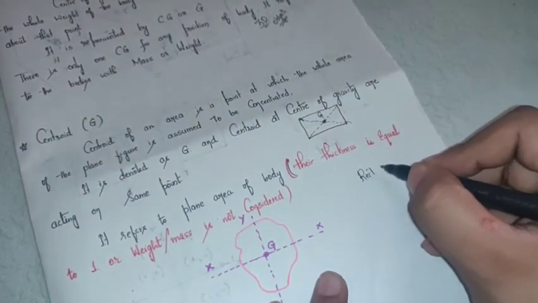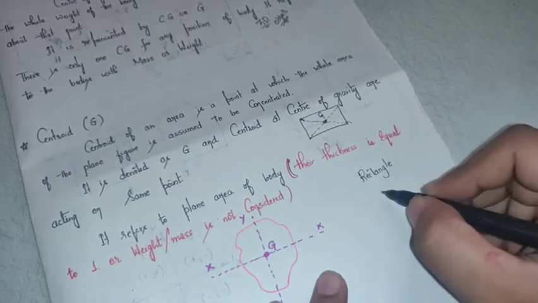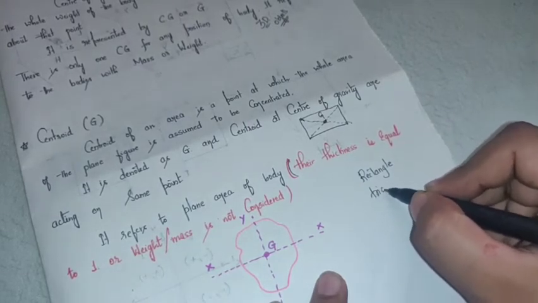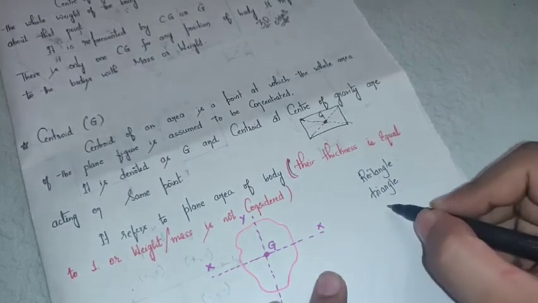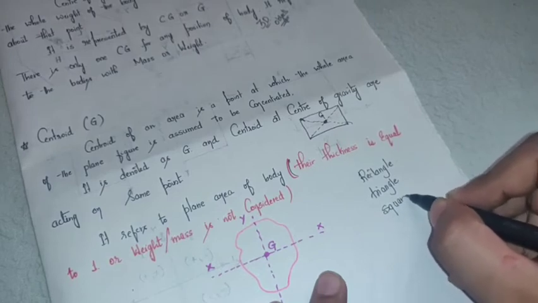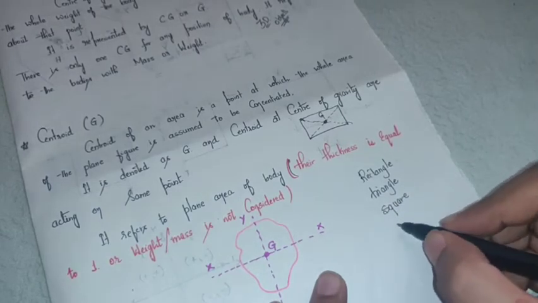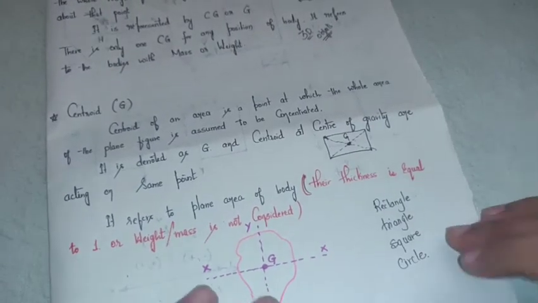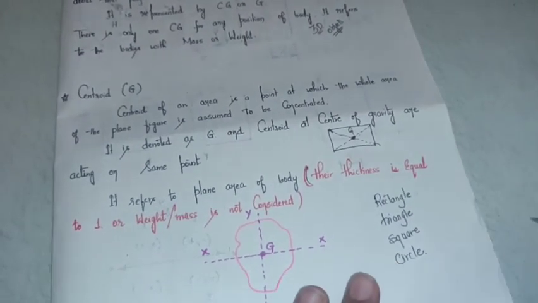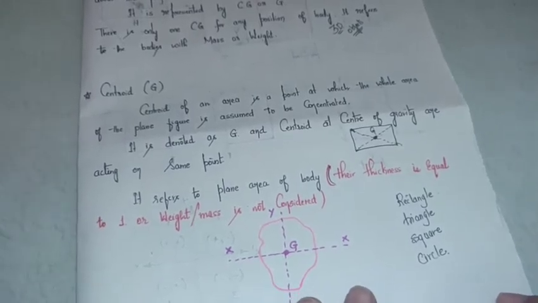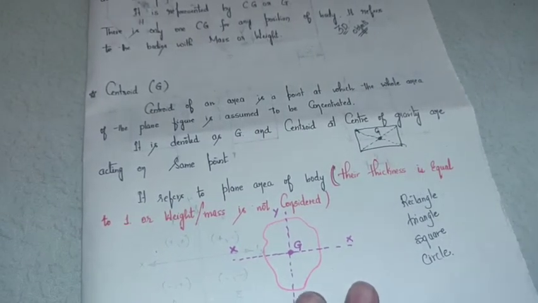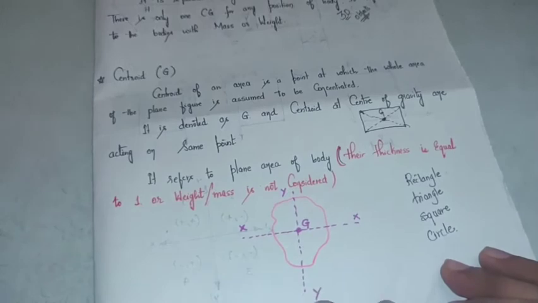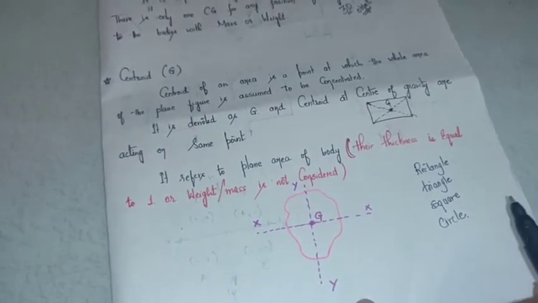Rectangle, triangle, square, circle. These are the four basic shapes which we know, and whose centroid can be located very easily.